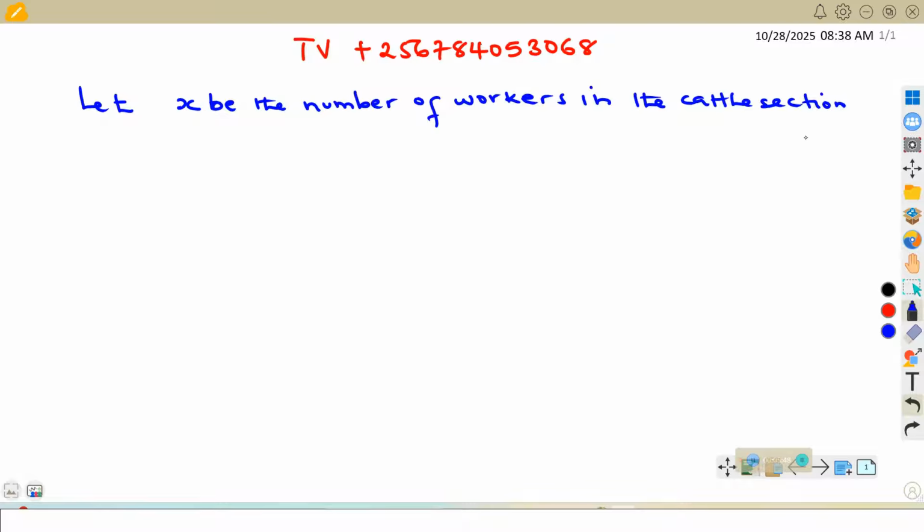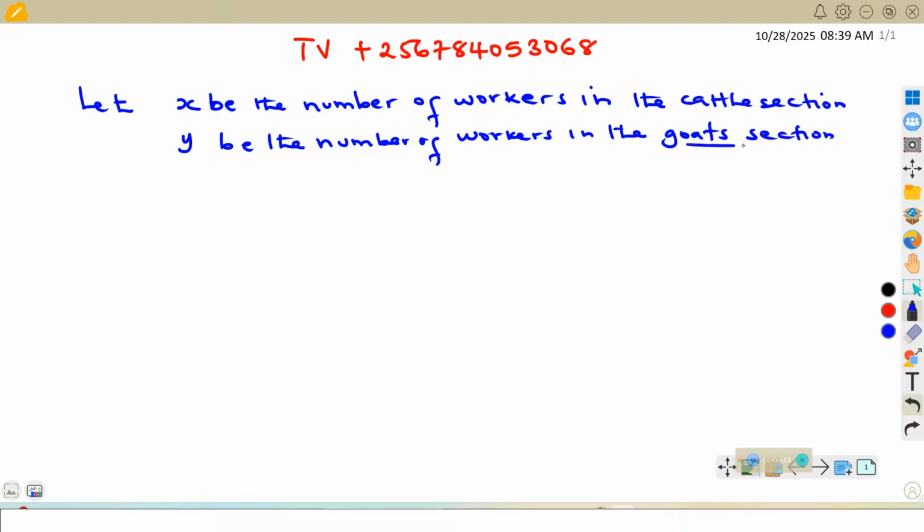Because we have workers in the cattle section and we also have workers in the goat section, which number is not known, let y be the number of workers in the goat section. So these are the two sections we are dealing with, this one and this one. Now, from there, we need to form equations. So next, we shall look at forming the equations.